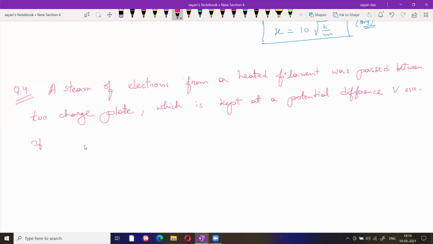If e and m are the charge and mass of electron respectively, then calculate the value of h by lambda.